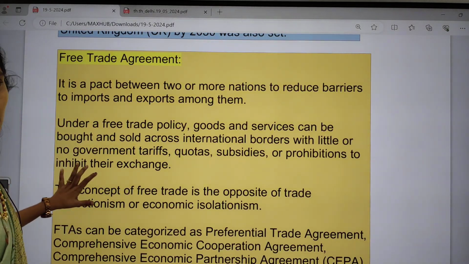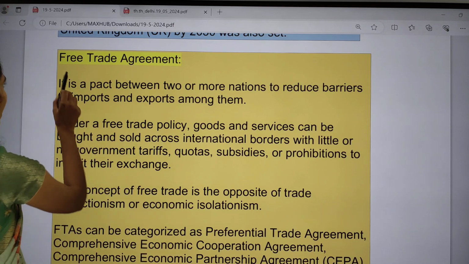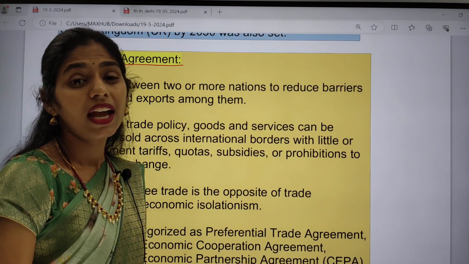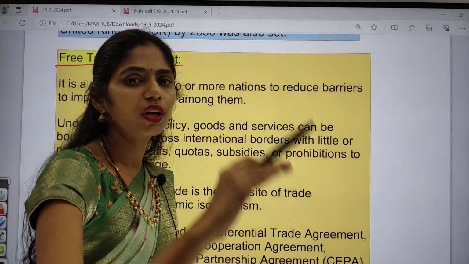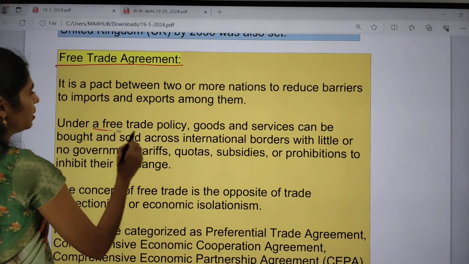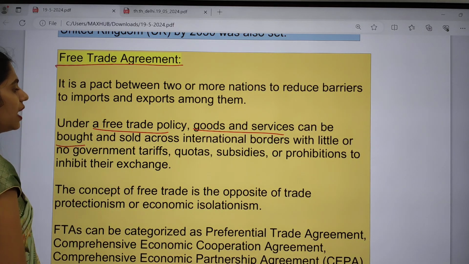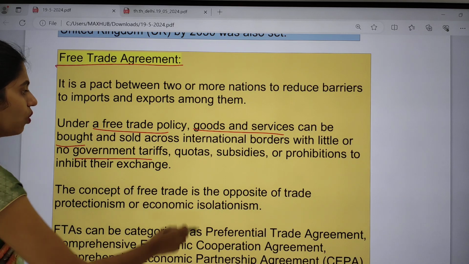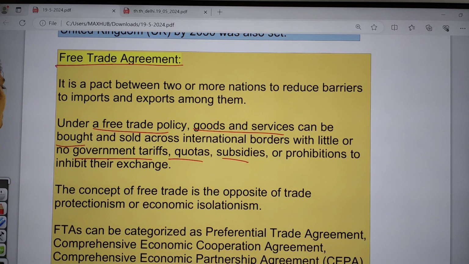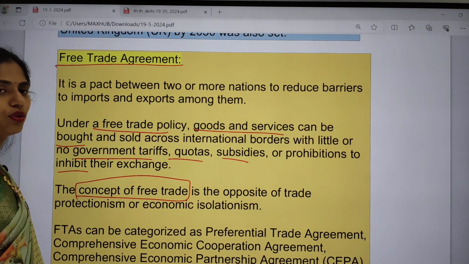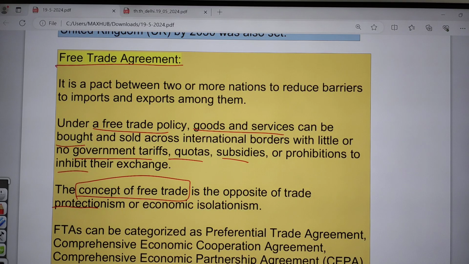Now let us see the meaning of Free Trade Agreement. A Free Trade Agreement is a pact between two or more nations. Why do they come up with this type of agreement? To reduce barriers, whether import barriers or export barriers. Under a free trade policy, goods and services can be bought and sold across international borders with little or no government tariffs, quotas, subsidies or prohibitions to inhibit their exchange. The concept of free trade is the opposite of trade protectionism and economic isolationism. It is a very important point for prelims.